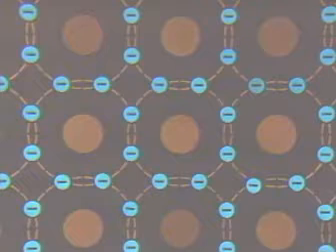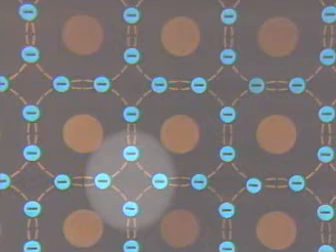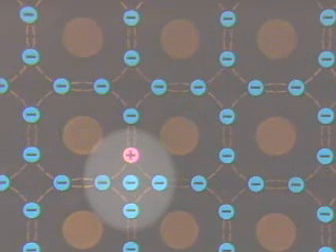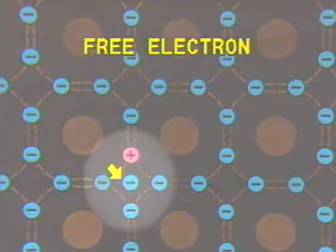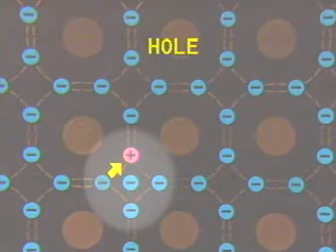Although pure silicon crystal appears like an insulator, it can still conduct a very small amount of current easier than insulators can. This is because as temperature increases, the force of heat energy dislodges a few valence electrons from the covalent bond so that they become free electrons. When a valence electron is freed, a vacancy, called a hole, is left in the valence bond.